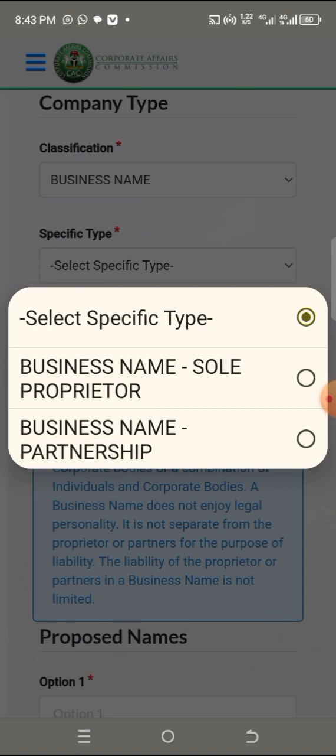Do you understand now? The one we are registering now is business name. Whether you and your son, you and your friend, or you and other people doing the business together, that is this partnership. But if it is only you, we are doing only you, that business name is proprietorship.